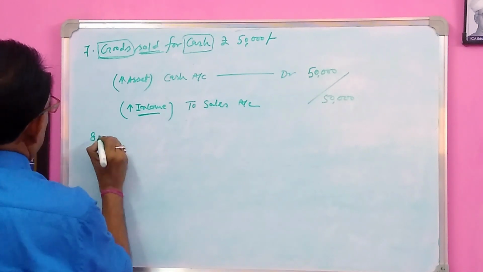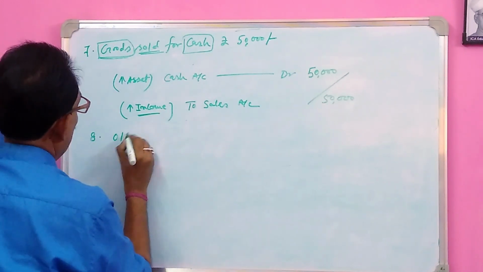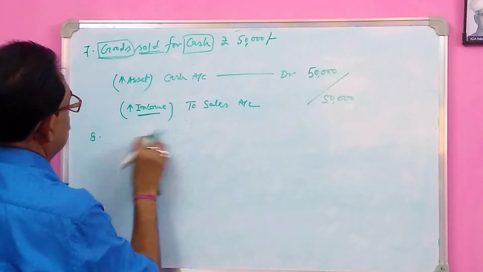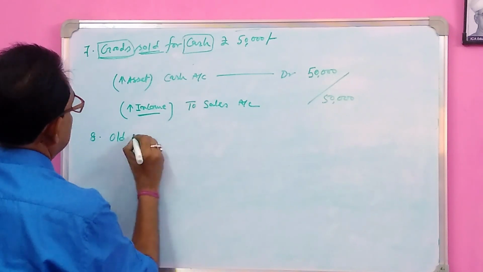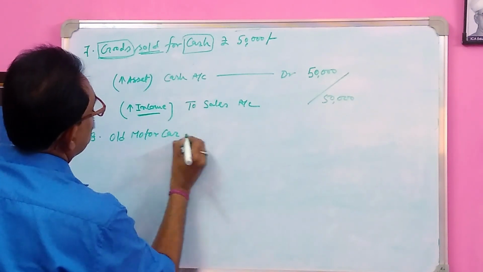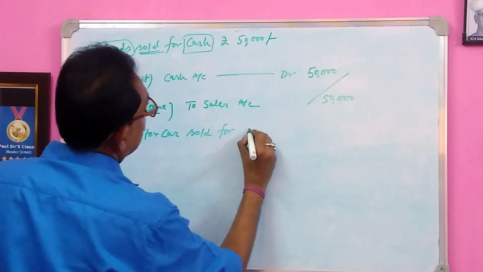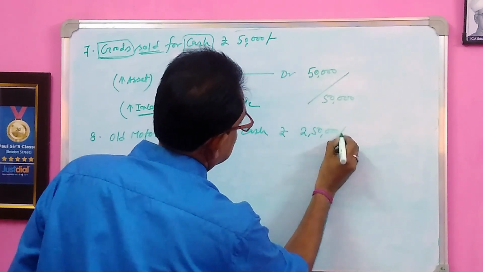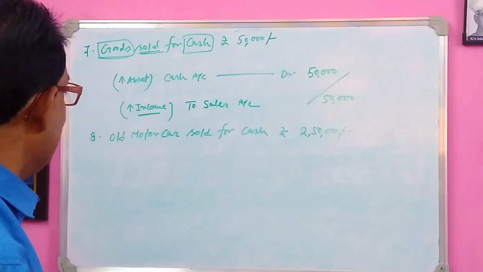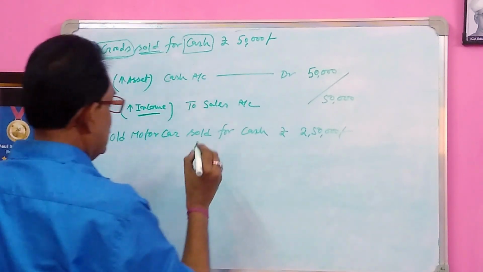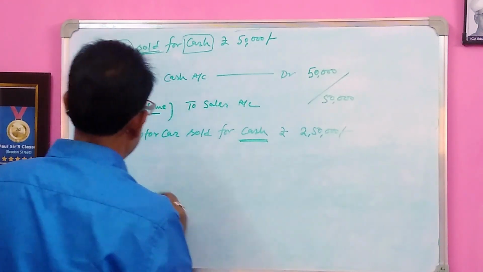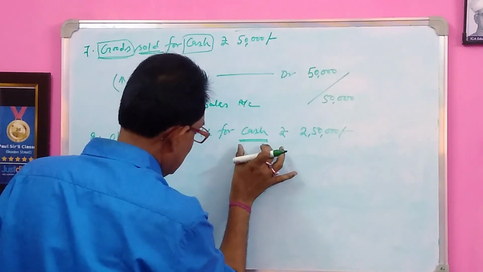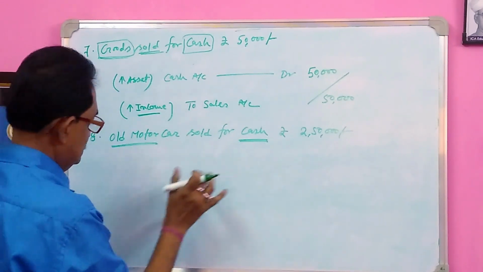Understand? Next transaction: old machinery, sorry, old motor car sold for cash, rupees 2,50,000. This is the transaction. Old motor car sold for cash, rupees 2,50,000. Here we receive cash and give the motor car. So here cash comes to me and motor car goes from me.